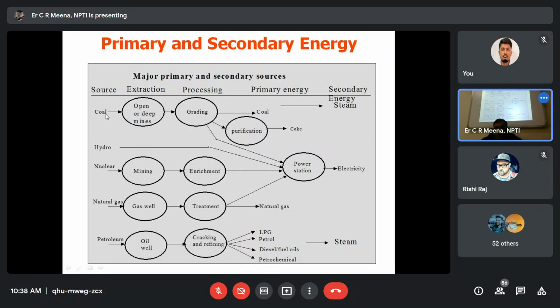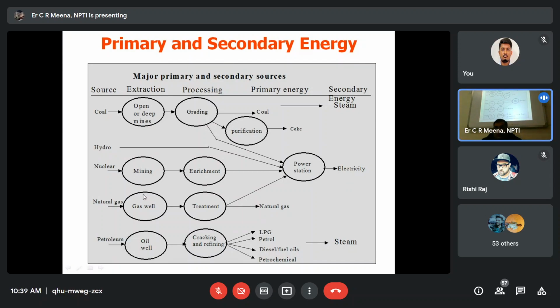First, coal. We take coal from deep mines, then grade the coal and purify it, as there are many contents with coke and all that. We burn the coal, and water is converted to steam. That steam is used in a steam generation plant or thermal generation plant. Finally, we get electricity from coal. The same thing happens in hydro, but we do not change any state of the water. We directly use the water, and its kinetic energy is converted to electrical energy with the help of a hydro generator. So we get electricity.